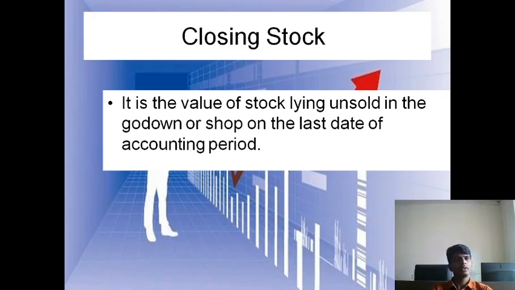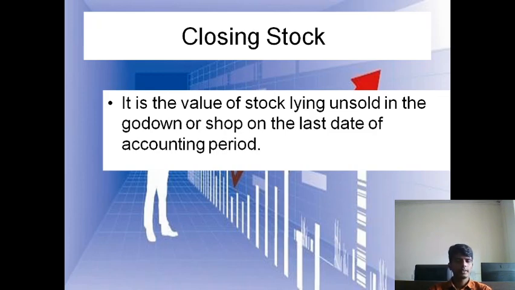For example, the accounting period is April to March. If we have manufactured 1000 units in the whole year, from April to March, and at the end of March we are left with only 200 units of whatever goods we manufactured, then those 200 units will be our closing stock.